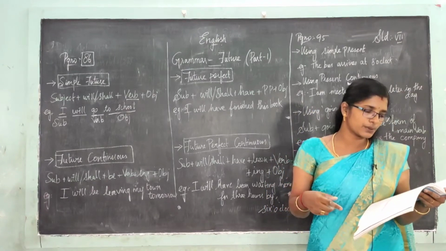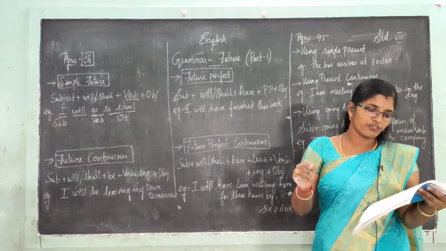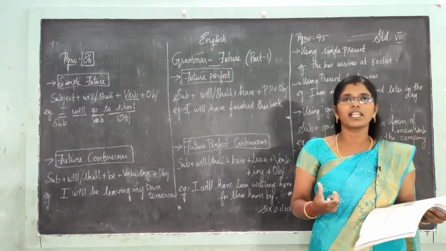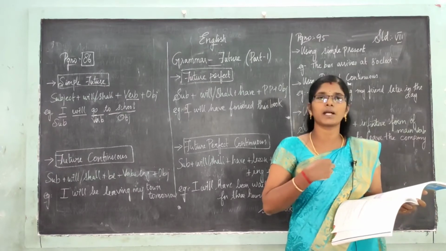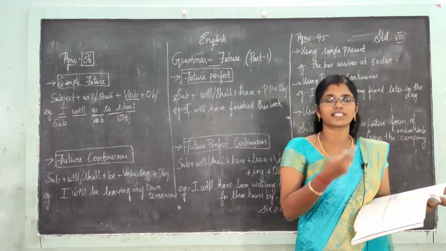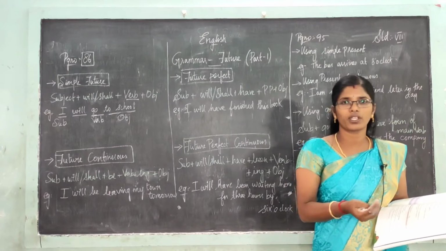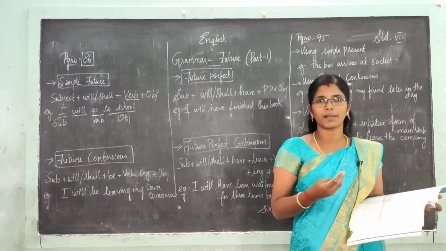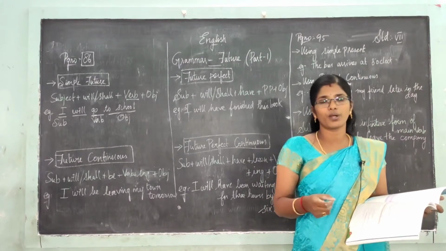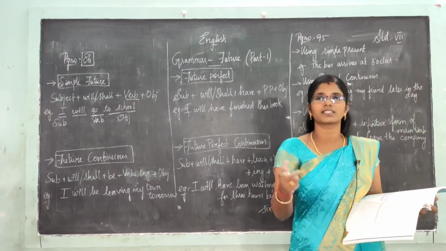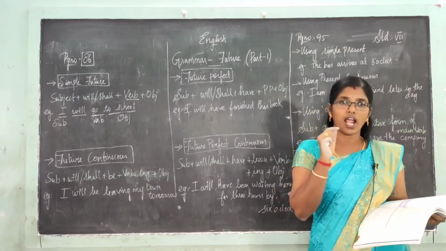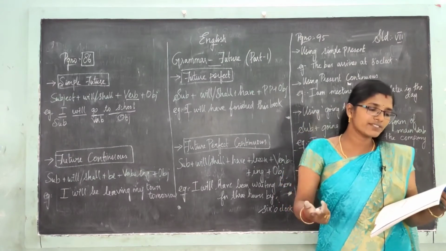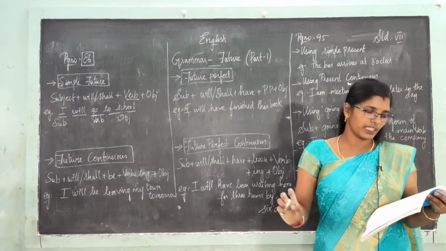Then coming to the next one, with I in the interrogative form, to ask for advice or instruction. What shall I do now? For me alone, I can ask advice or instruction from someone. So what is that? What shall I do now? We ask, what should I do now? What he can do now, we can't ask, he only should ask. So for I in an interrogative form, you can ask for advice or instruction. Can you all understand?